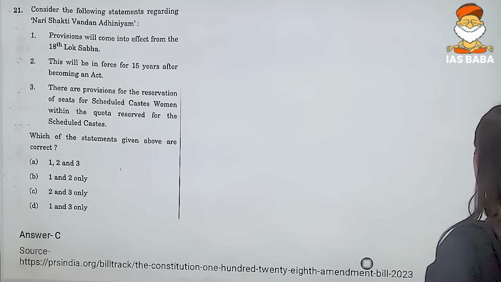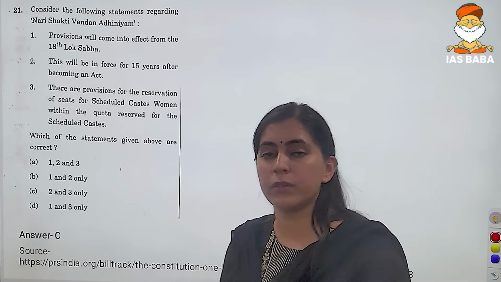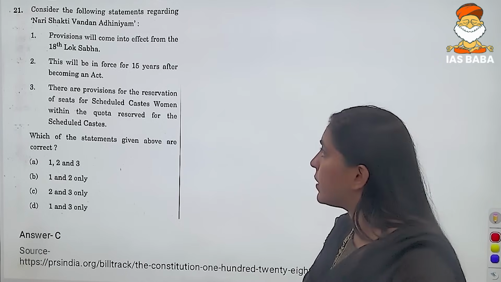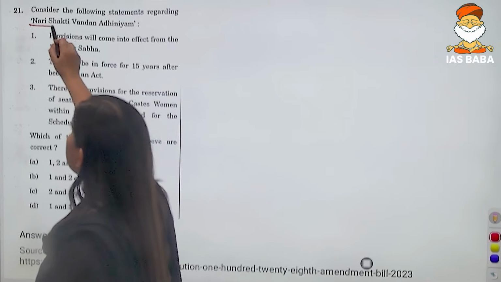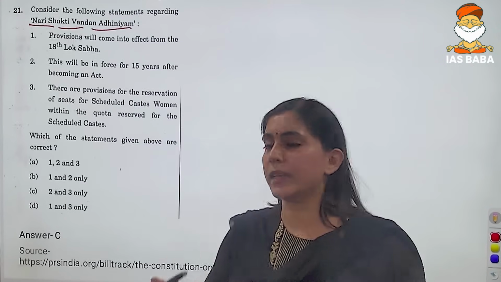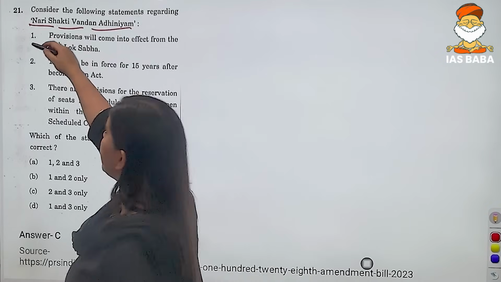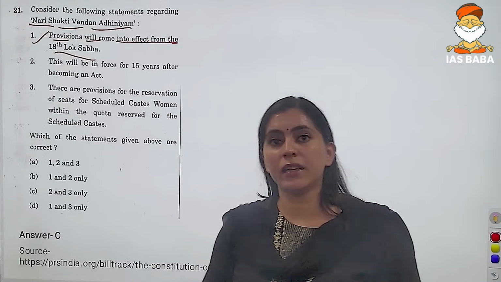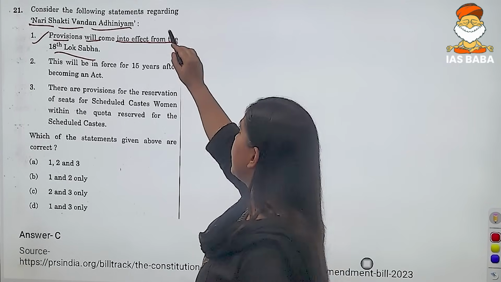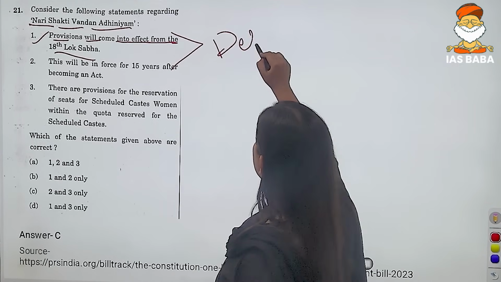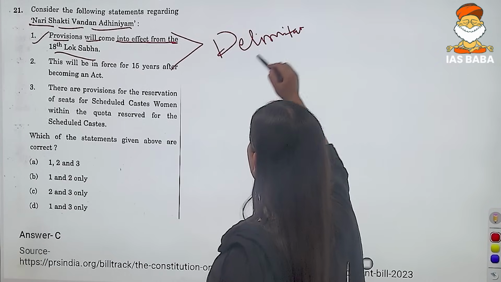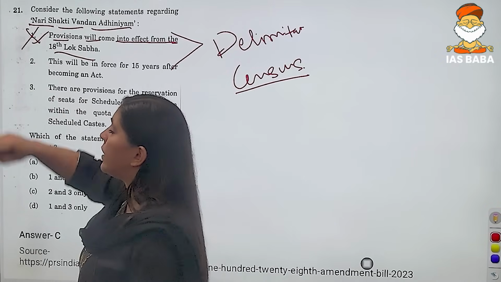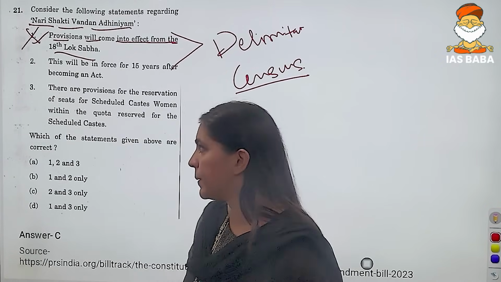So now let us look at the very first question. This question was very obvious because the Women Reservation Act was in the news for a good long time, right? So the question has been asked on the Nari Shakti Vandan Adhiniyam, which of the following statements are correct? The first statement reads like, the provision will come into effect from the 18th Lok Sabha. This is the biggest criticism of this particular act, that it will be implemented only after delimitation and the census exercise is completed. So, statement number 1 is incorrect because no timeline has been given.